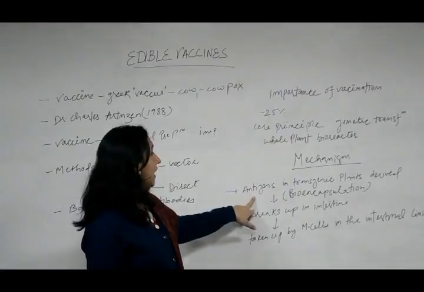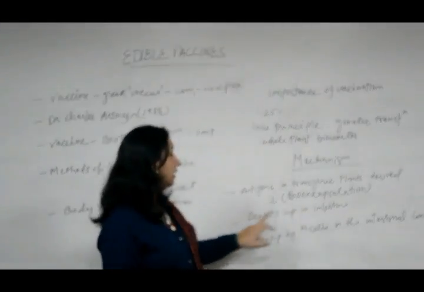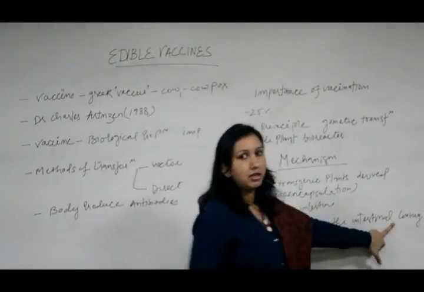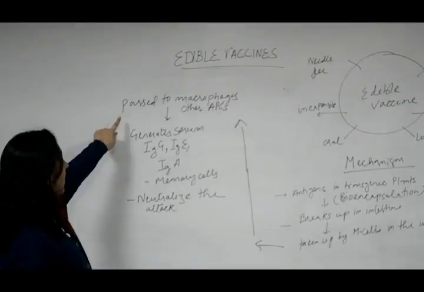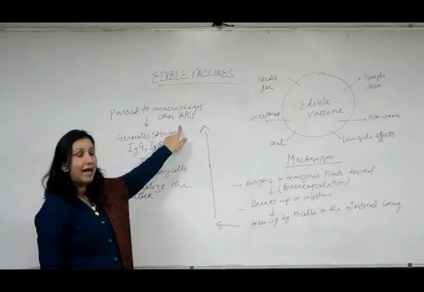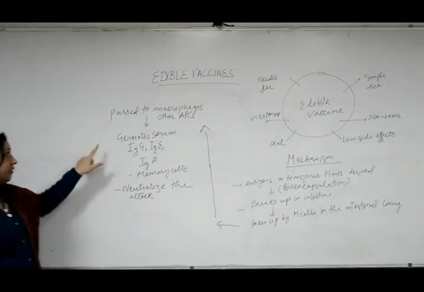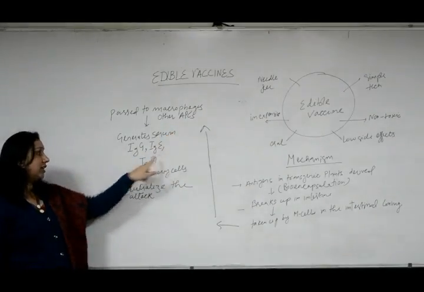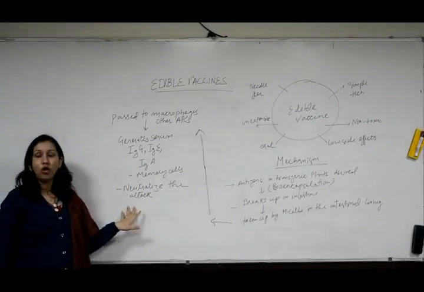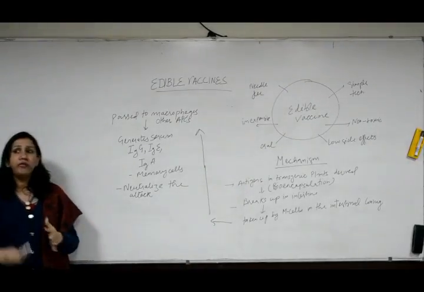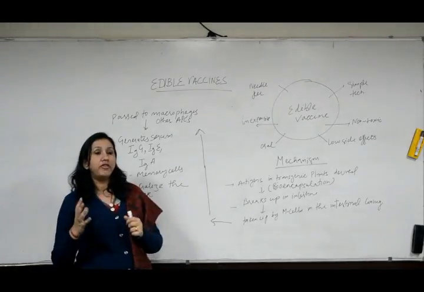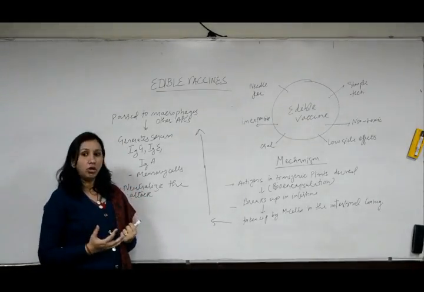Then that antigen breaks up in the intestine, which in turn is taken up by M cells in the intestinal lining. After M cells, they are passed to macrophages and other APCs. APCs means antigen presenting cells, and lymphocytes, which in turn generate serum IgG, IgE, IgA, and memory cells, which later on neutralize the attack of the infectious agent. So we can say that we produce a fruit which is having antigens against a particular disease.